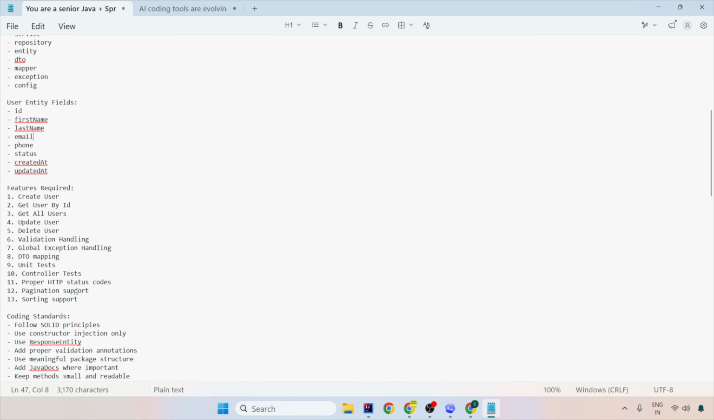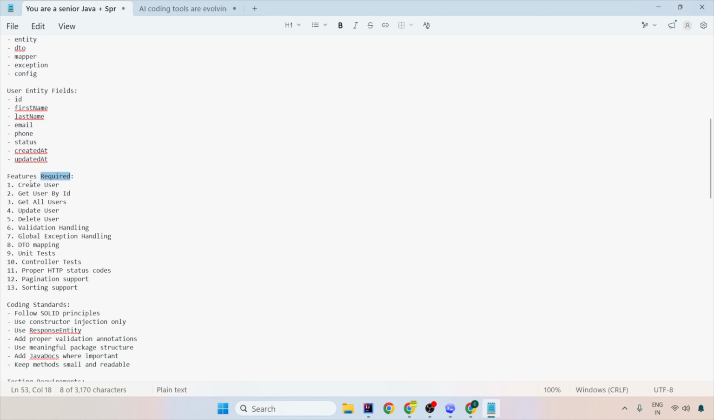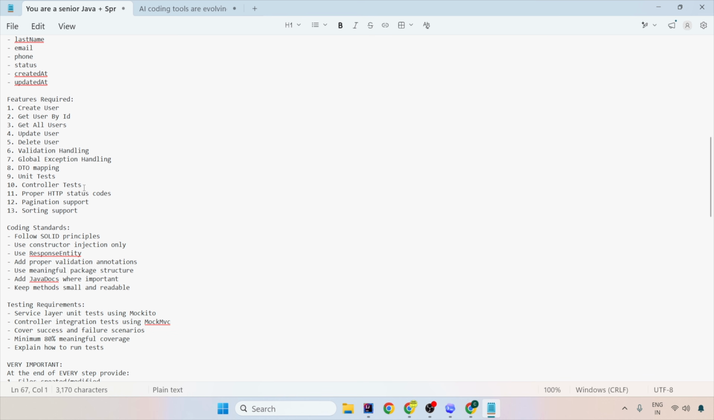Now, the features required. What do you need? Create a user, get user by ID, get all users, update user, delete user, basically CRUD operations, validation handling, global exception handling, DTO mapping, unit test cases, controller test cases, HTTP test code, pagination and sorting support. These two or three things are optional. But this is how beautifully you can create a production grade application.